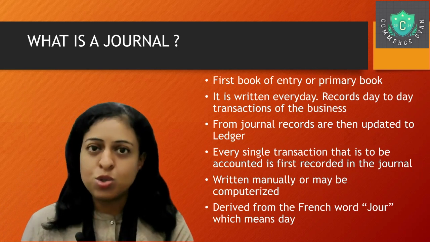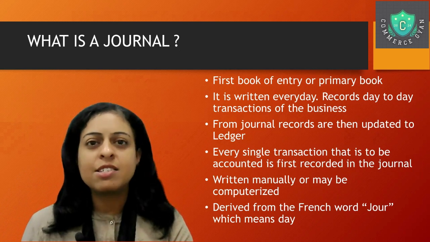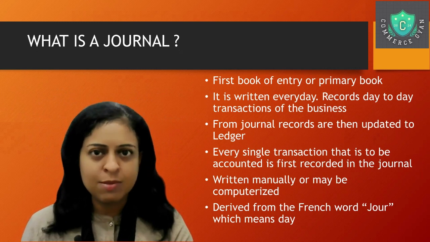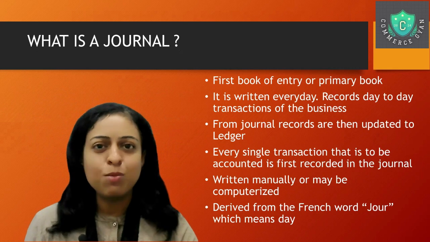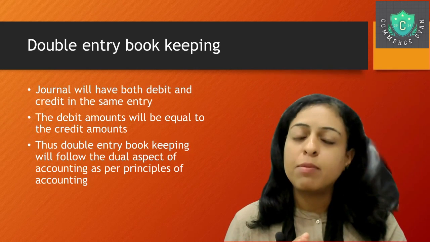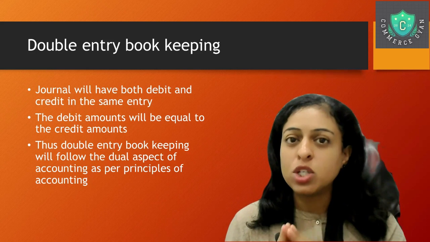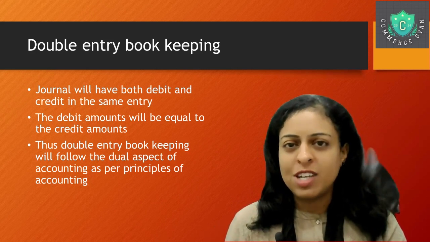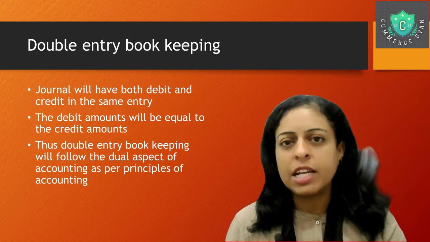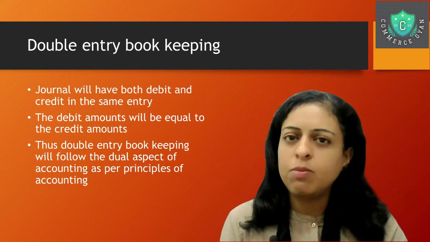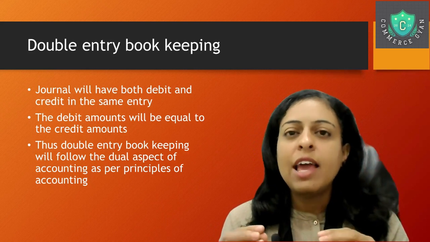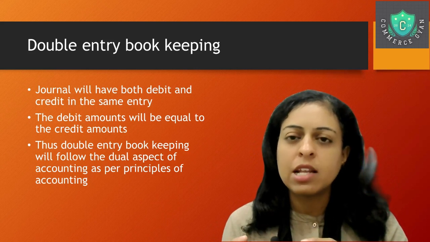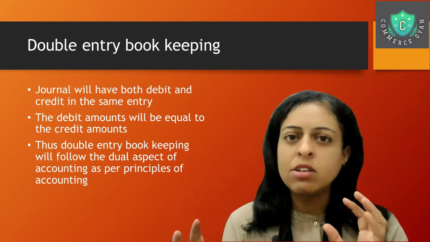Now that we have understood the word journal, let's proceed and understand what it means in a double entry bookkeeping system and how it works. Double entry means two sides, right? If you remember the dual aspect of accounting, which we spoke about, it said there are two sides of every transaction, one is a debit and another is a credit. So even in the double entry bookkeeping system, we follow this rule that every single transaction will have two parts, the debit part and the credit part.